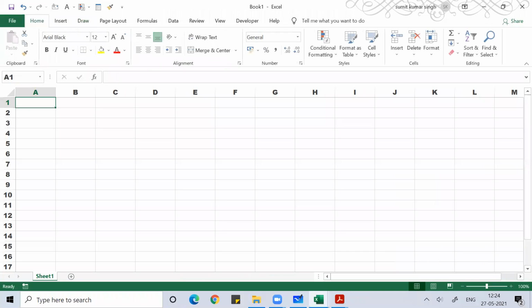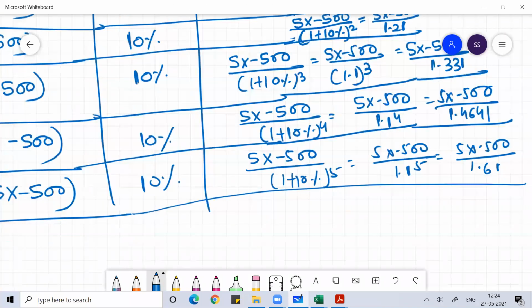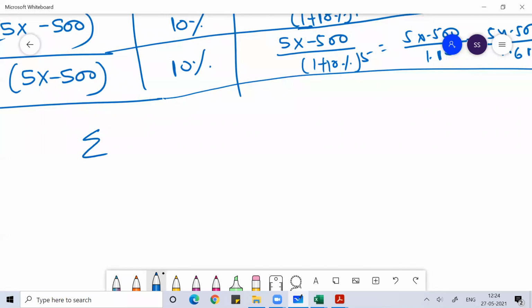Okay, so 1.1 to the power 5 is 1.61051. Once you get this, what is the sum of present value of your future cash flow?